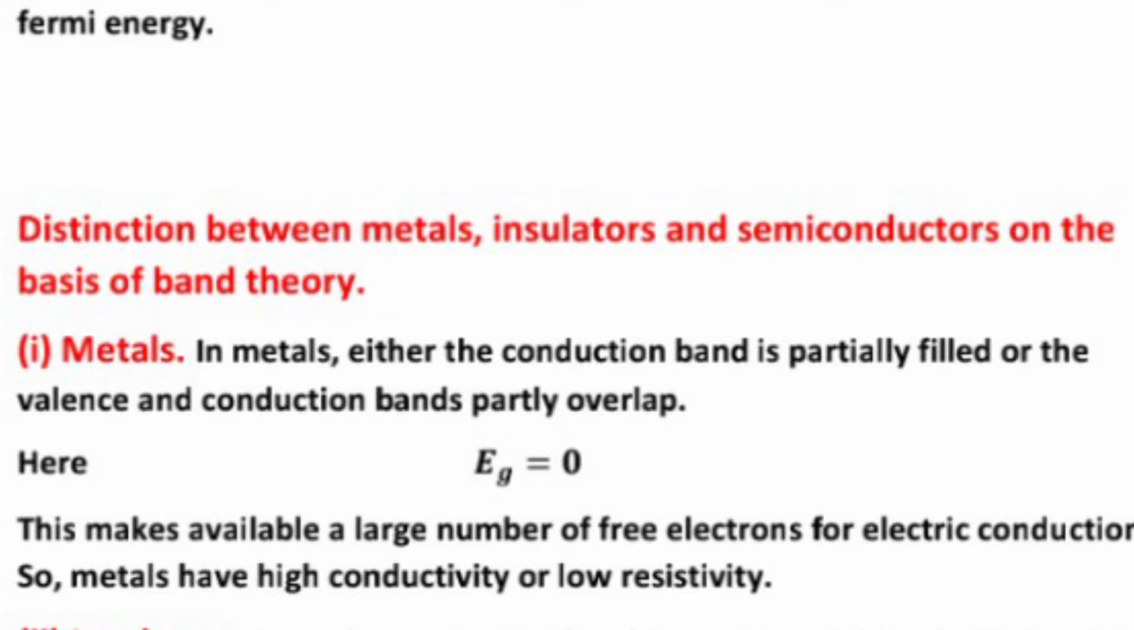Distinction between metals, insulators, and semiconductors on the basis of band theory. First is metals. In metals, either the conduction band is partially filled or the valence and the conduction bands partly overlap. Here, Eg equals 0. This makes available a large number of electrons for electron conduction. So metals have high conductivity or low resistivity.